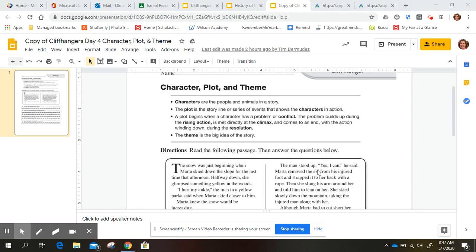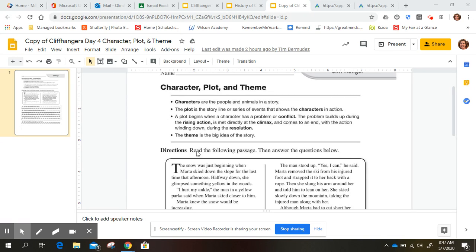Characters are the people and animals in a story. The plot is the storyline or series of events that show the characters in action. A plot begins when a character has a problem or conflict. The problem builds up during the rising action and is met directly at the climax and comes to an end with the action winding down during the resolution. The theme is the big idea of the story.